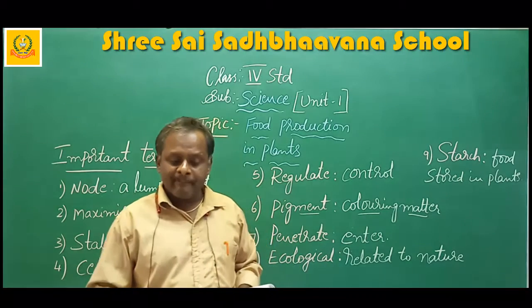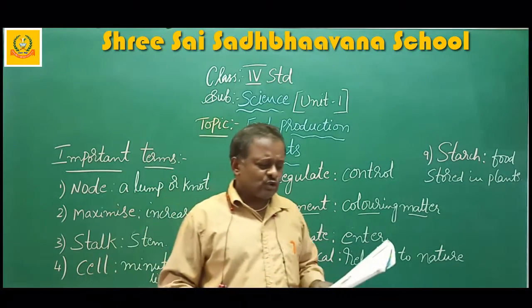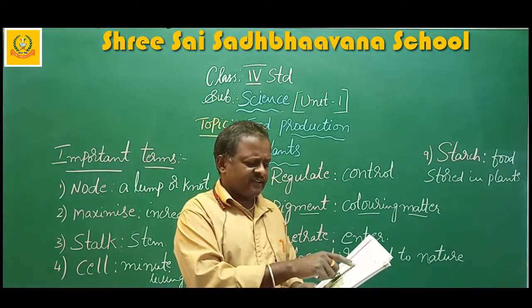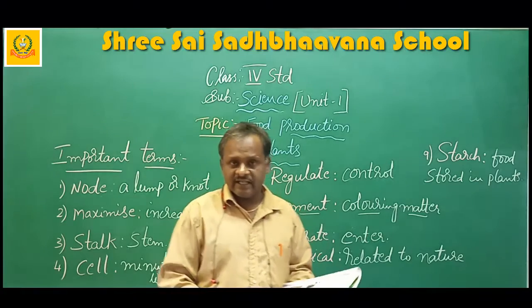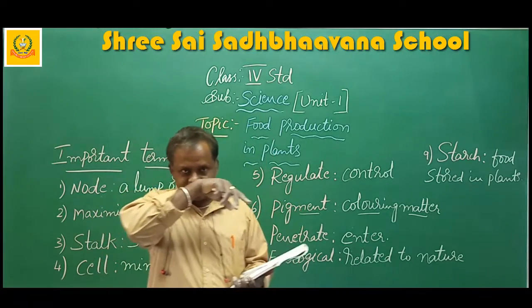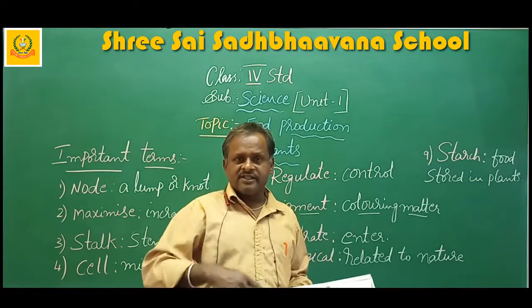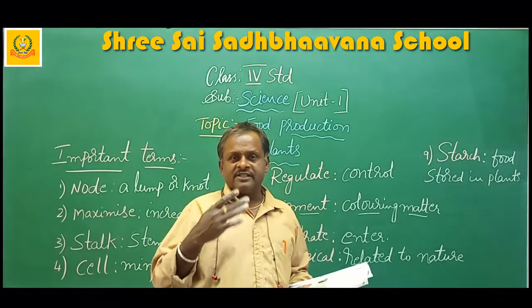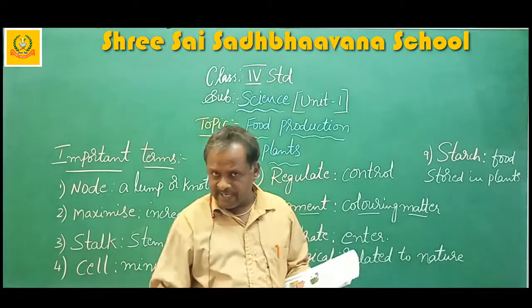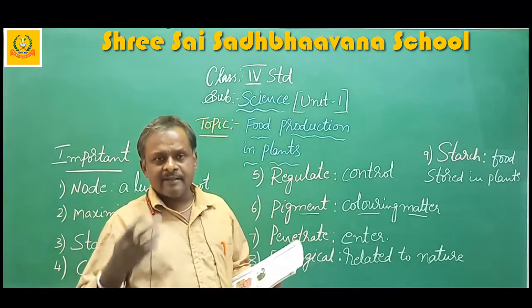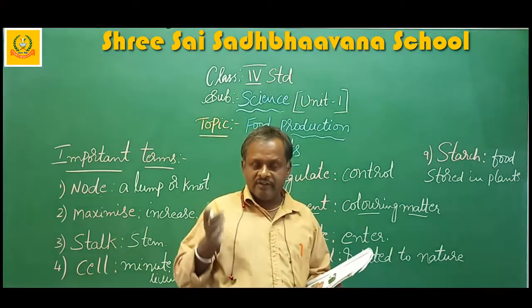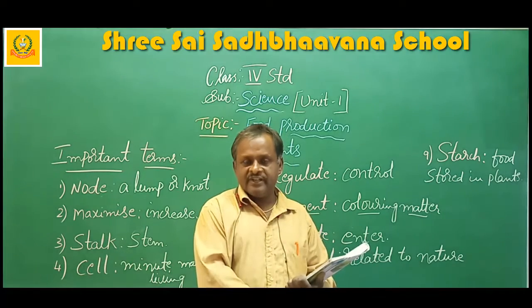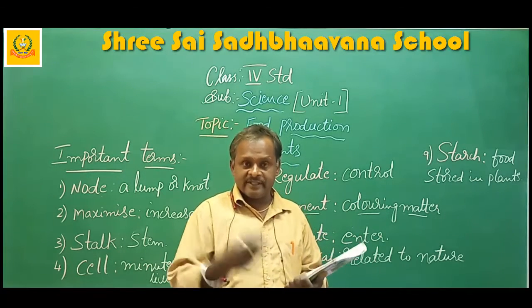So oxygen is necessary for the survival and growth of animals and human beings on the earth. That means all living things need oxygen for breathing. That means oxygen is released by the plants for our breathing. Without the plants, we can't live. We need the oxygen that is released by the plants.